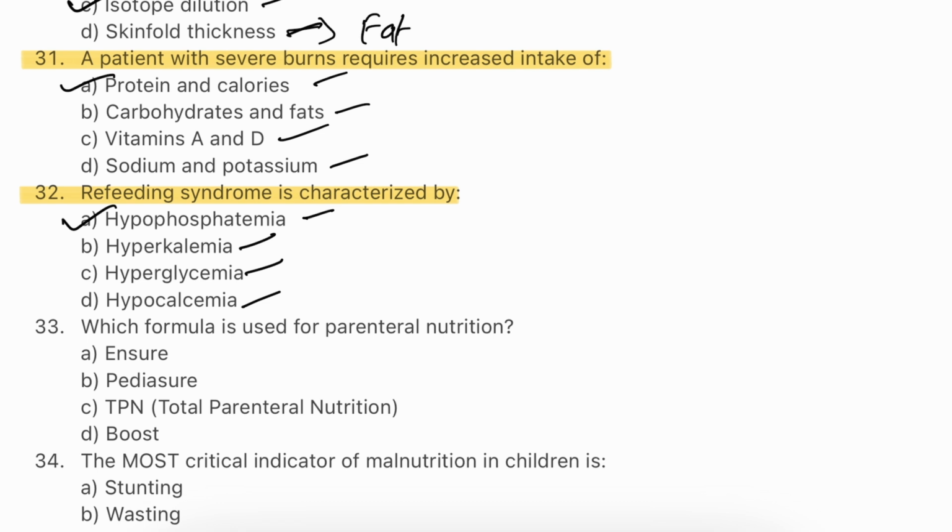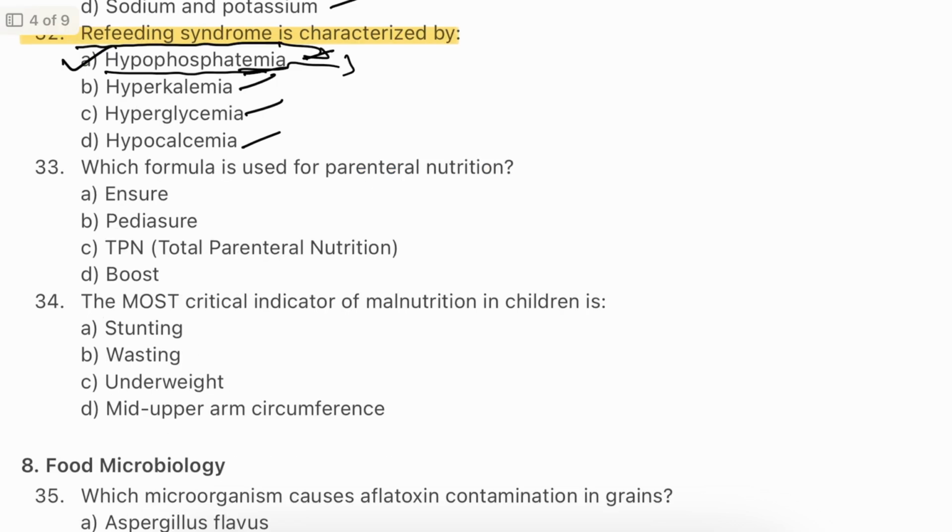So whenever you find a question on refeeding syndrome, just remember you need to tick hypophosphatemia. If there is no hypophosphatemia in the options, then you can go for hypomagnesemia or hypokalemia. So in these cases, the answer will be A.